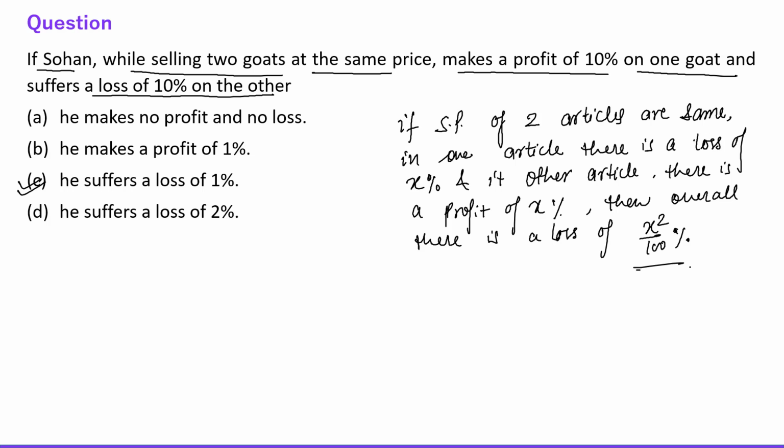This is the concept. So obviously here X is equal to 10. So overall there is a loss of 10 square by 100%. 10 square is 100, so 100 by 100 is 1%. So overall there is a loss of 1%. All right. Now let's talk about the next question.